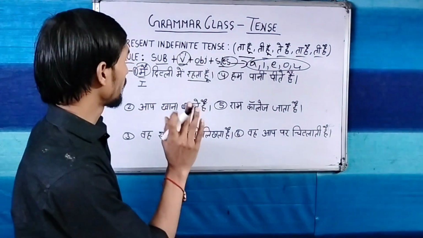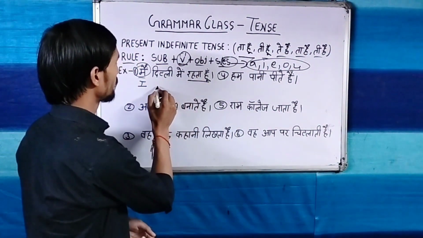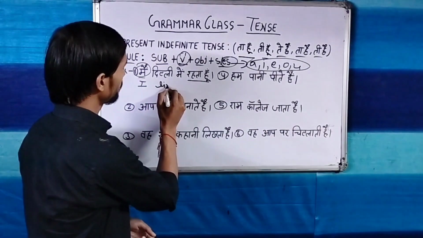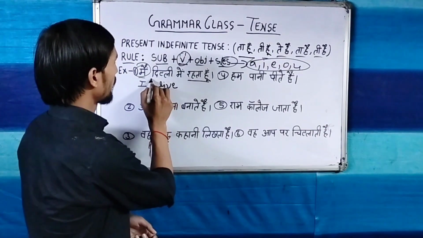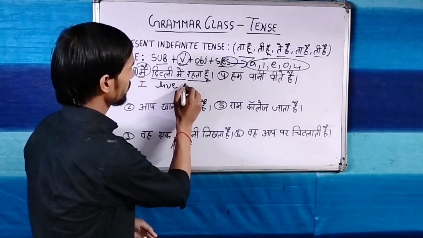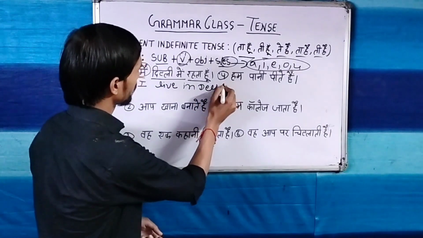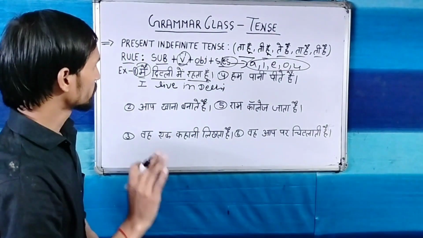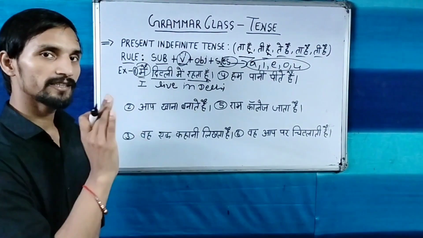But here we are going to use verb first form. So first form, रहना. रहना means live, and live is the first form. I live in Delhi, दिल्ली में, in Delhi. Now this sentence is complete. मैं दिल्ली में रहता हूँ. I live in Delhi.